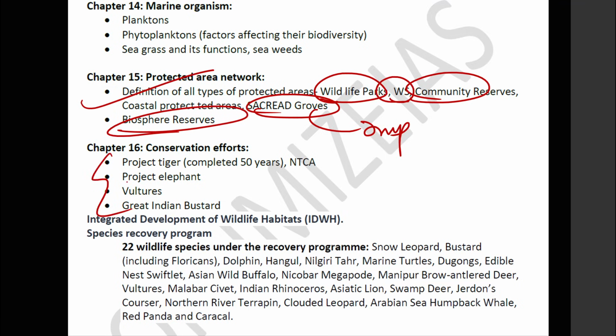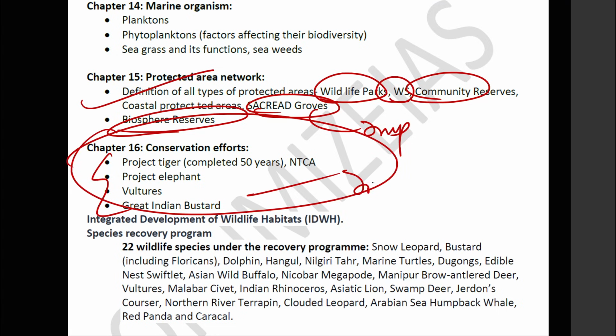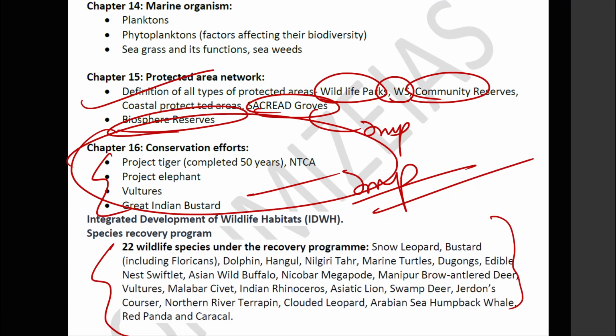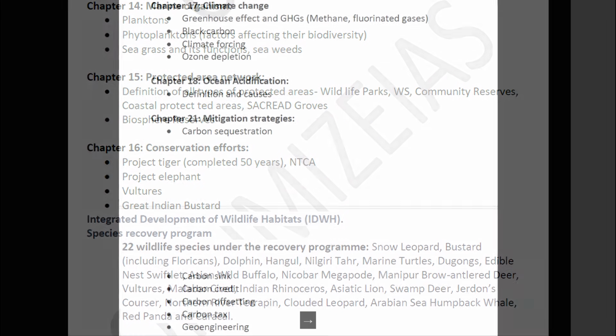Then Project Tiger, Project Elephant, Project Vulture, Great Indian Bustard. Okay, conservation effort, again very very important. Conservation effort is really very very important, guys. You can see a lot of species covered, guys. All these species which are covered in the species recovery program are important. Snow leopard, bustard, dolphin, hangul, Nilgiri tahr, marine turtles, dugongs. Then we have the buffalo, we have the Nicobar megapode, Asiatic lion, swamp deer. All these species are really very very important. At least prepare these 22 species.